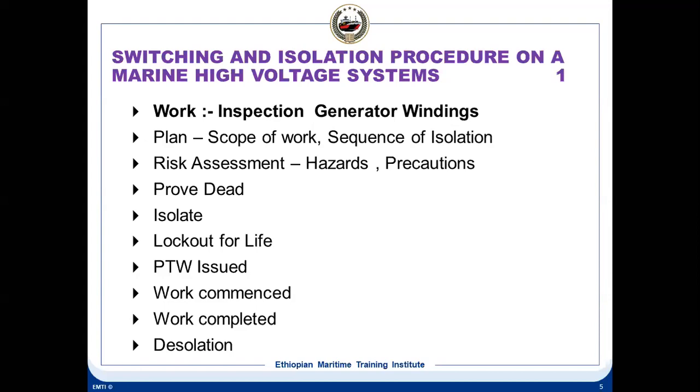As you have seen yesterday in the risk assessment, you have two columns: severity and consequence, and likelihood. Severity and consequence means how severe it is. Likelihood means how many times it has happened before. When you multiply the severity and consequence by the likelihood, you get the risk score.